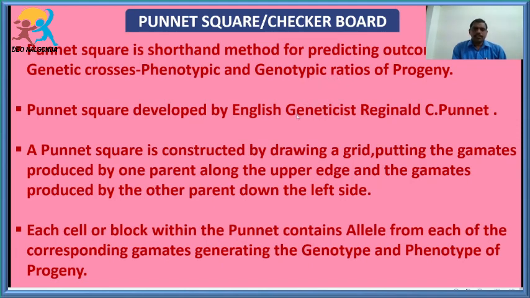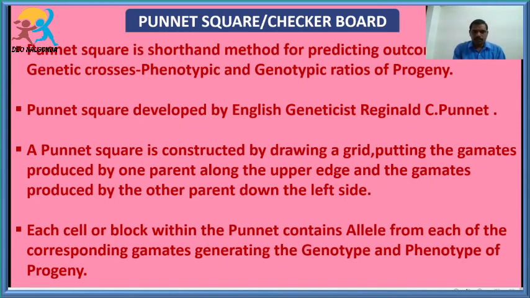So there was a scientist called Reginald C. Punnett. He was a famous geneticist. What do you mean by geneticist, students? The scientist or the person who deals with the study of genetics, that is heredity and variations, is called a geneticist. So this Reginald C. Punnett is a famous English geneticist, and he was the first scientist who prepared this Punnett square or checkerboard. What was its use? This Punnett square or checkerboard is used to explain the results like phenotypic ratios and genotypic ratios by using this method.